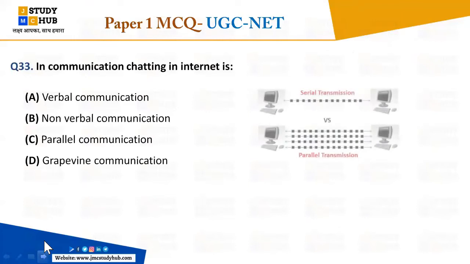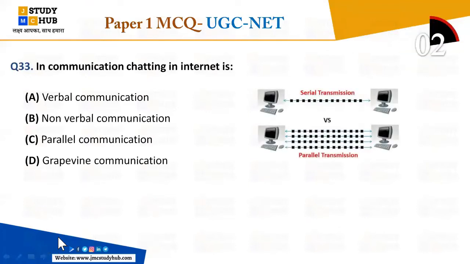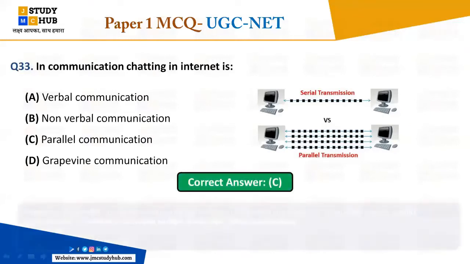So here you can see the pictures and you can guess what will be the right answer. Just guess from the pictures: in communication, chatting in internet, right? So now everybody is answering right. Basically you are going to the right options. So this is parallel communications. This is what we can understand through the pictures: the chatting in the internet, this is the parallel communication.